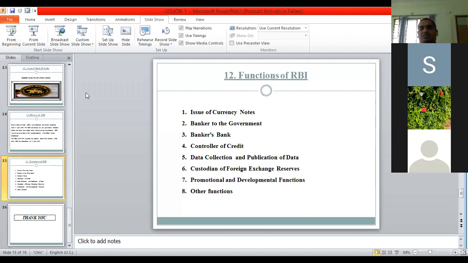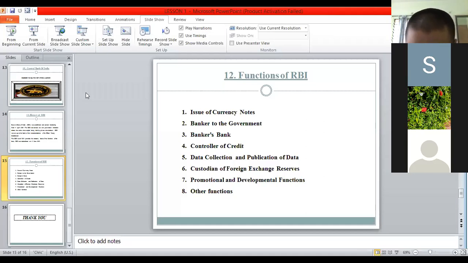Custodian of foreign exchange reserves means what? Every commercial bank has to give some percentage before getting permission from the central bank. So some foreign exchange reserves have to be maintained by the banks. It is a custodian, meaning it has overall control over the circulation of foreign exchange reserves.